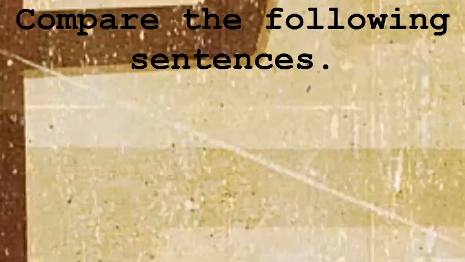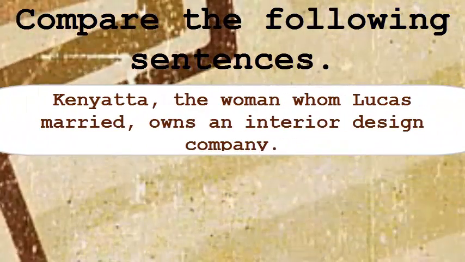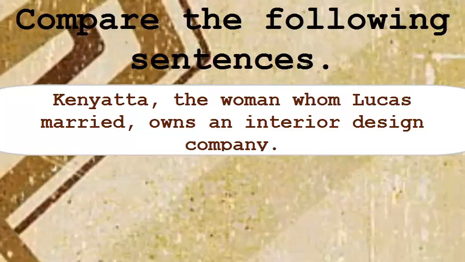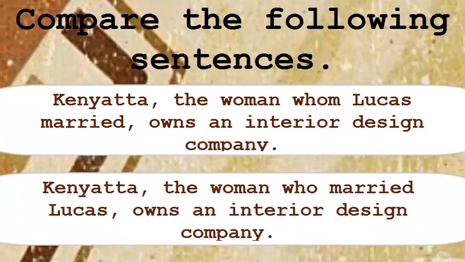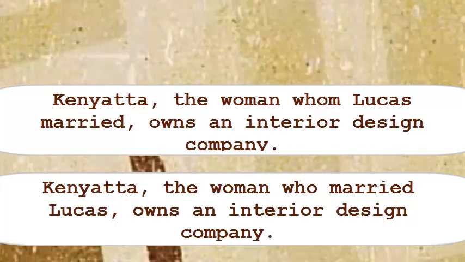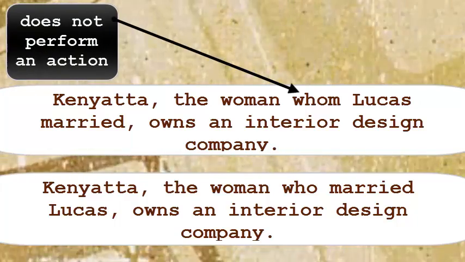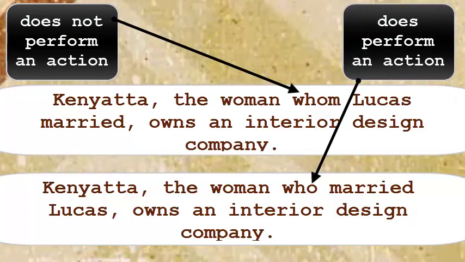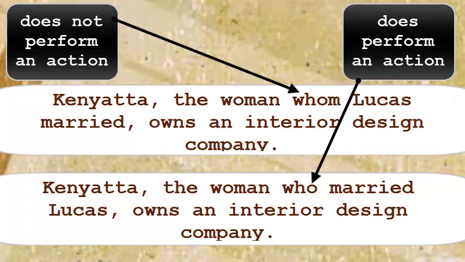Compare the following sentences. Kenyatta, the woman whom Lucas married, owns an interior design company. Kenyatta, the woman who married Lucas, owns an interior design company. Whom does not perform an action. Who does perform an action.